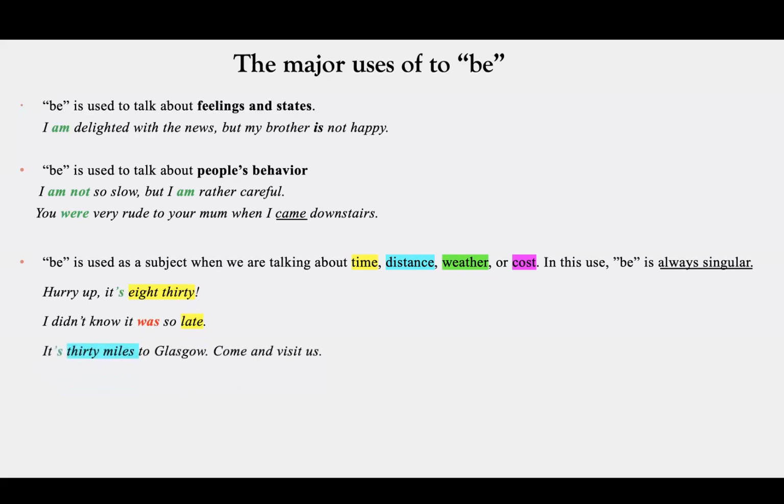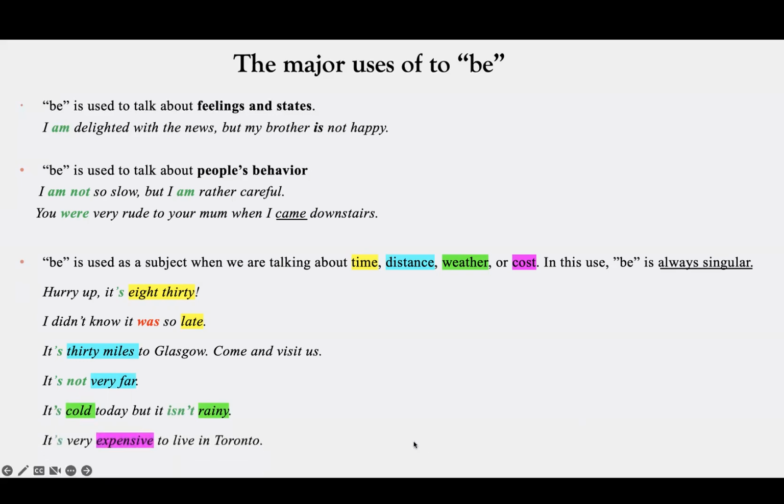It's 30 miles to Glasgow. Come and visit us. So it's talking about distance, how far a place is from another place. It's not very far. Again, talking about distance. It's cold today, but it isn't rainy. It's talking about weather. It's very expensive to live in Toronto. It's talking about cost. And really, Toronto is an expensive city.